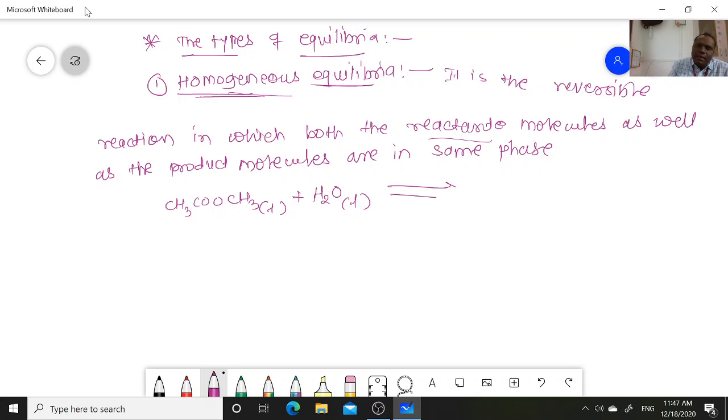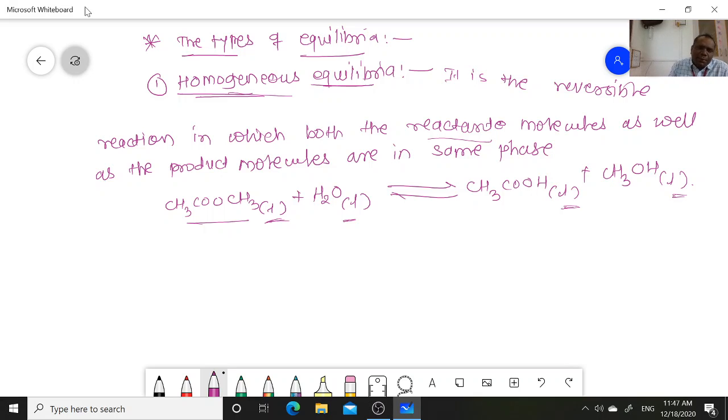It is an equilibrium reaction in which, what is the product of this reaction? CH3COOH, that is acetic acid, plus methanol, CH3OH. This methanol is again in the liquid state. So the reactant molecules are in the liquid state, and the product molecules are in the liquid state. Therefore they are in the same phase, that is called homogeneous equilibria.